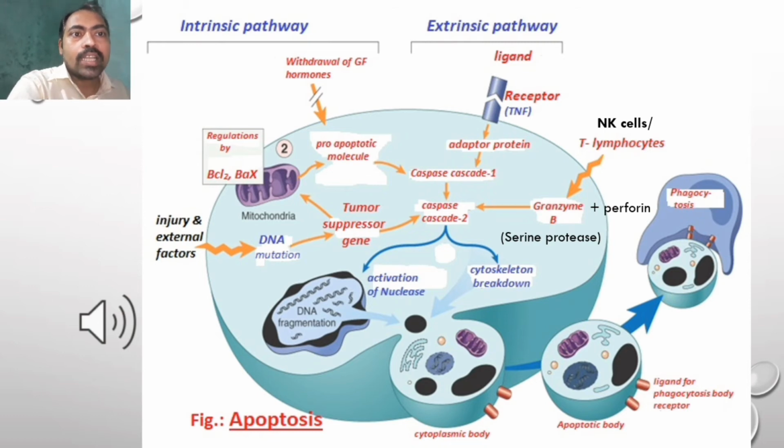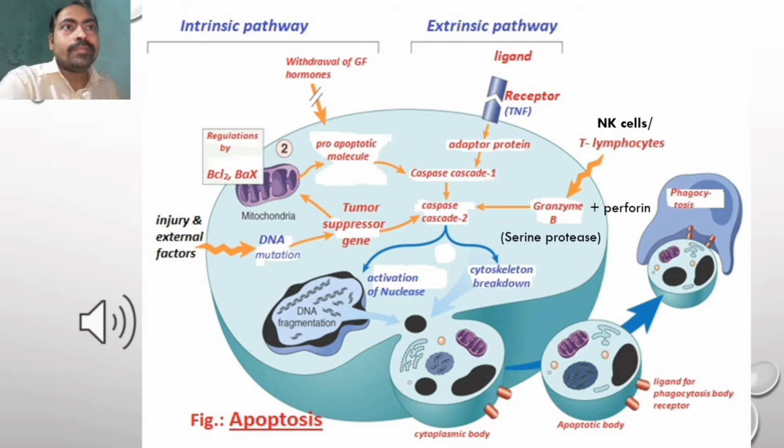As a result, cytoplasmic bodies form, which produce apoptotic bodies. You see the lower portion of the picture, which undergoes phagocytosis. In this way, natural cell death, programmed cell death, occurs.